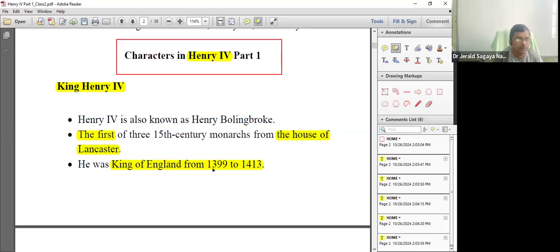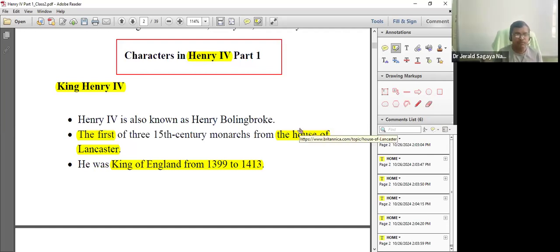There were two families which were in war. One is the house of Lancaster, the other one is the house of York. The first one to become the king in the Lancaster dynasty is this particular man, particularly in the 15th century. There were kings from the house of Lancaster earlier, but in the 15th century, he was the first person to become the king.